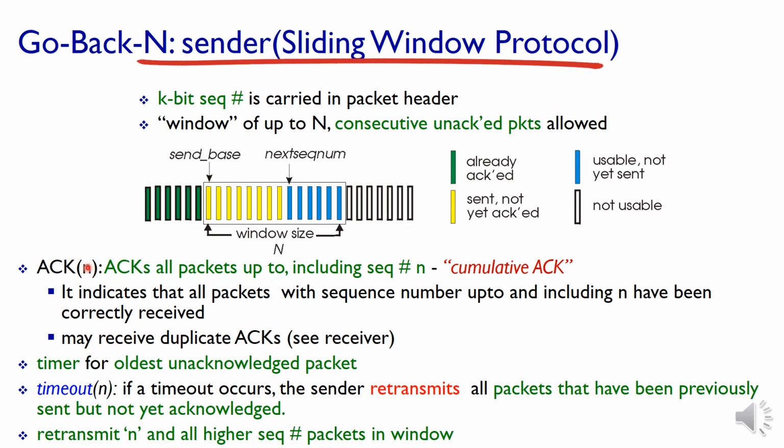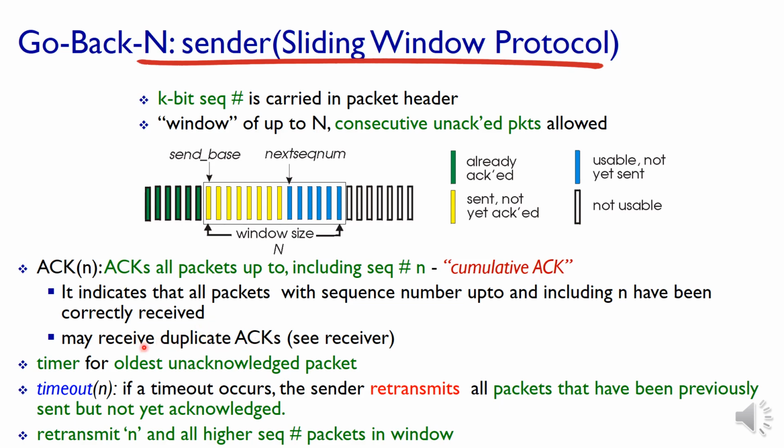So all the cumulative acknowledgements will send information to the sender that up to that particular sequence number, every packet has arrived safely. One acknowledgement for n number of packets. That is the meaning of cumulative acknowledgement. It indicates that all the packets with sequence number up to and including n have been correctly received. It may receive duplicate acknowledgements.